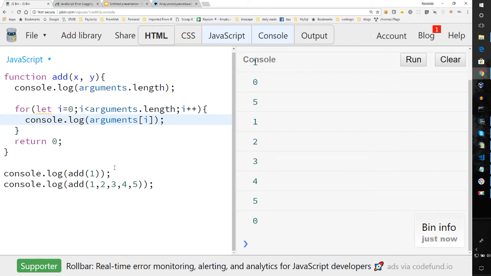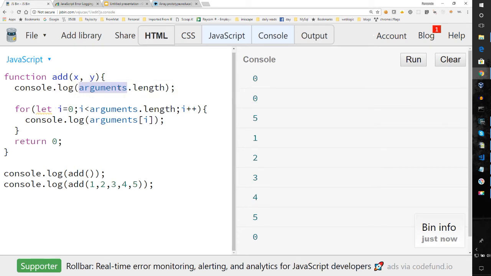But what if I didn't call it with any arguments? You notice here I'm calling it with 1 argument at least. What happens if I don't pass it any arguments? Will it throw an error? Let's take a look. And it doesn't throw an error because the arguments is already part of the function. So it at least knows that the length is 0 and it won't go through the loop. So anytime you want to access the additional parameters, you could just say arguments.